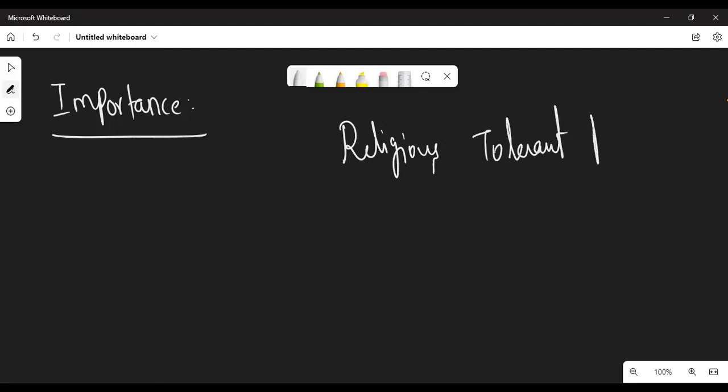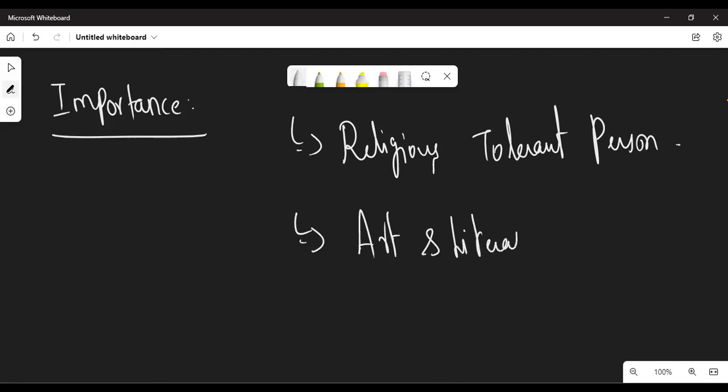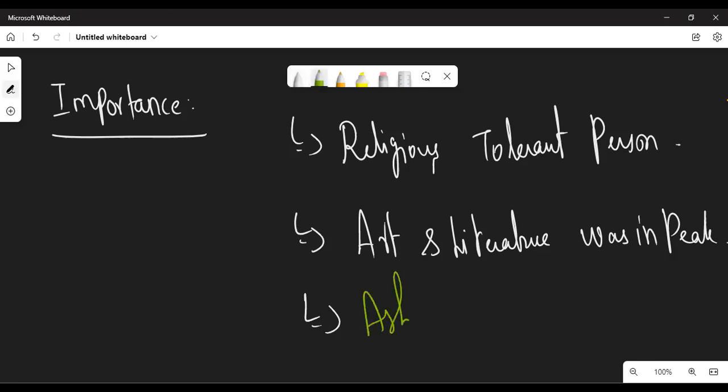Religious, tolerant person. The art and literature were at their peak. Art, architecture, and literature in the Gupta period were at their peak. In the revival of Brahmanism, these people even performed the famous Ashwamedha sacrifice.